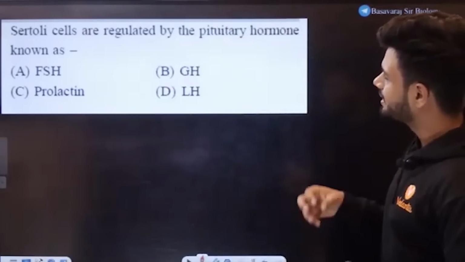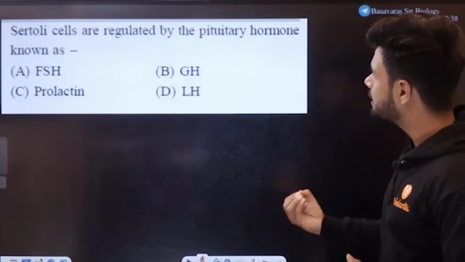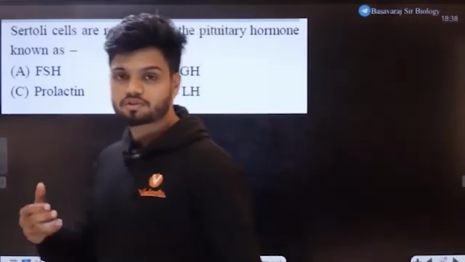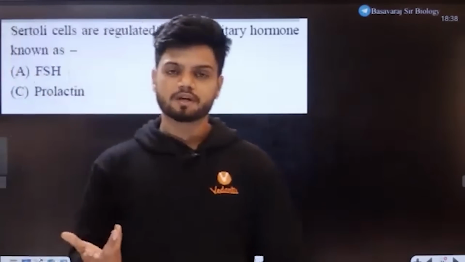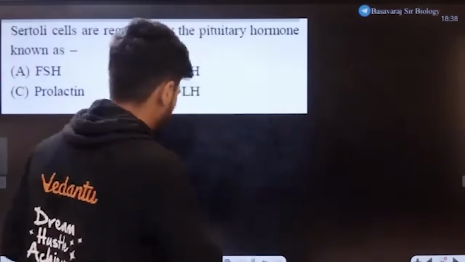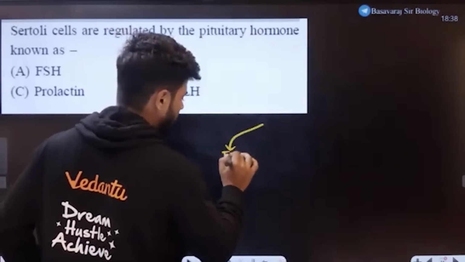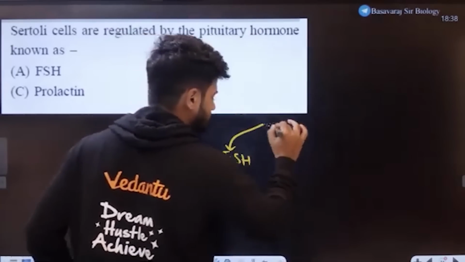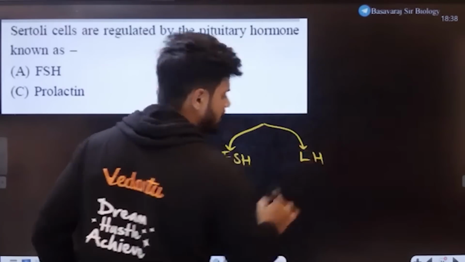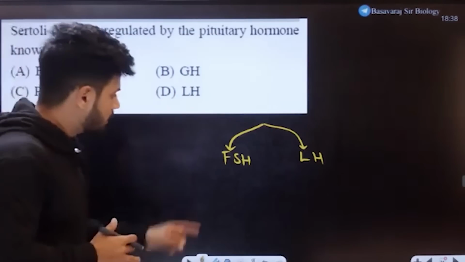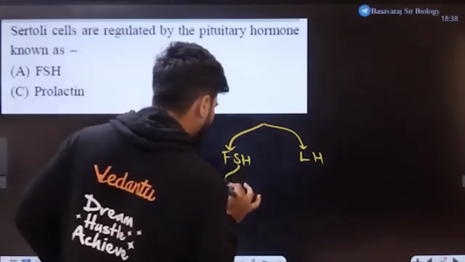Sertoli cells are regulated by the pituitary hormone known as. So all of you might be aware that from the GnRH, the anterior pituitary, there are two hormones which are coming out. One is FSH, follicular stimulating hormone. Other one is called LH, luteinizing hormone. Now, FSH works S for what, students?